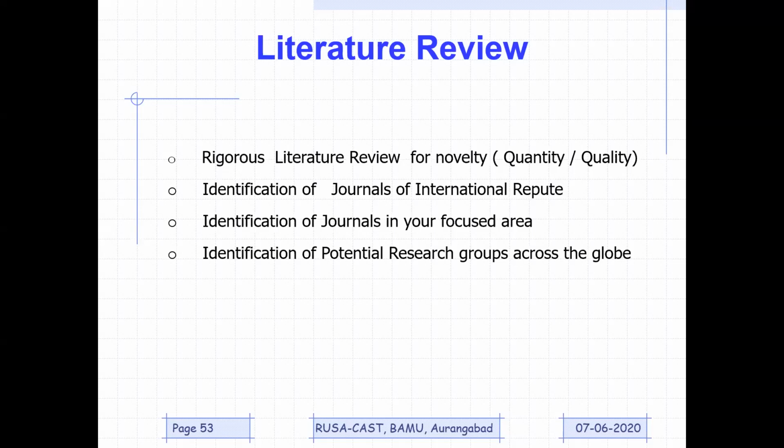You have identified all those journals which have more than 5 impact factor, and whatever articles are published in these journals are more than 50%, right? Everything is done, and you have referred to those, right?